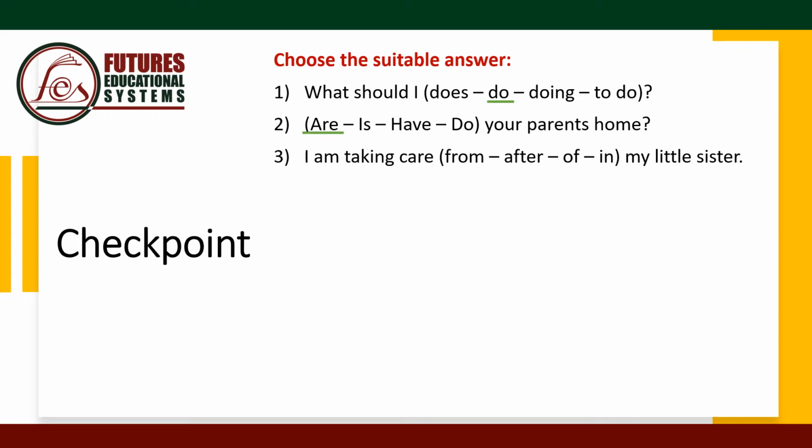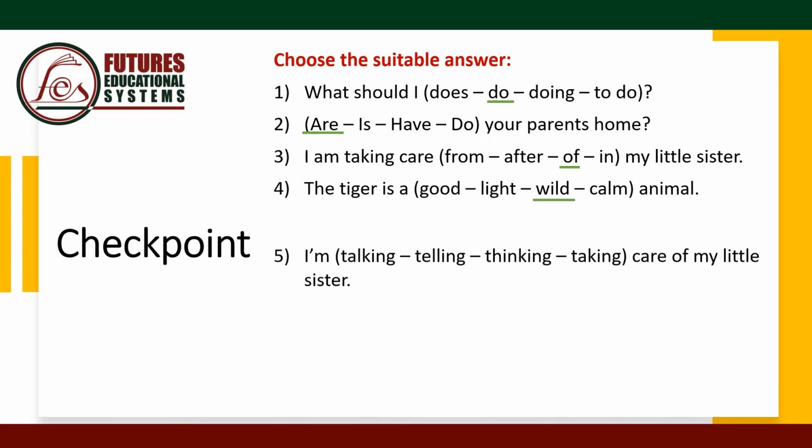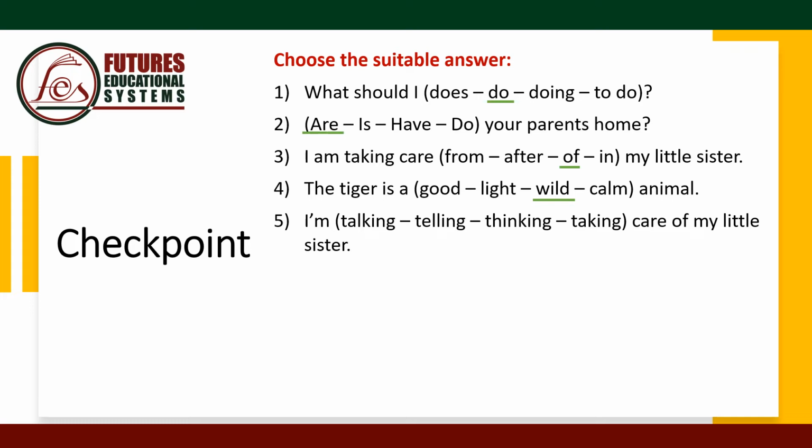What's the preposition that we should use? Taking care of means looking after my little sister. Number 4, the tiger is a good, light, wild, calm animal. Tiger. Yes, the tiger is a wild animal. It's not calm. Number 5, I'm talking, I'm telling, I'm thinking, or I'm taking care of my little sister. Taking care of my little sister is the answer. Looking after my little sister.